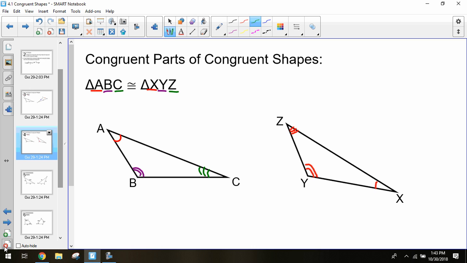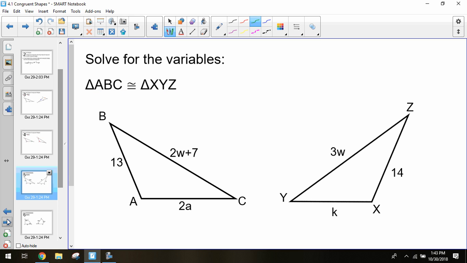So let's look at some examples of using these congruent statements to help us solve for some side lengths and missing variables. I have three missing variables on these triangles: W, A, and K. Those are my three missing variables. I want to use this congruent statement and the knowledge that these two triangles are congruent to each other to match the sides together and figure out which side lengths are which, and how I can solve for those variables.